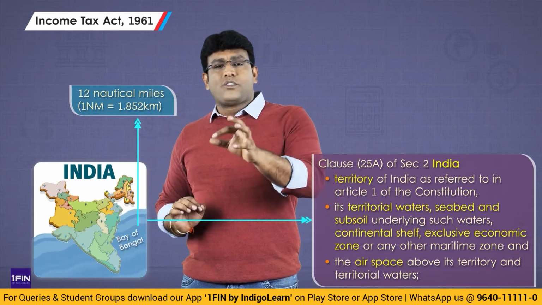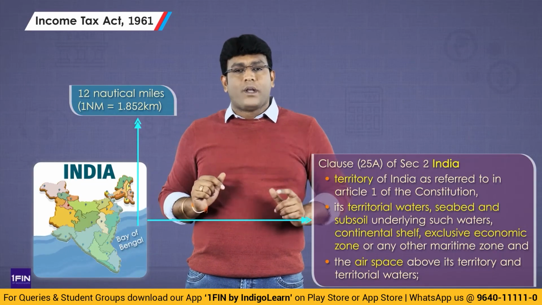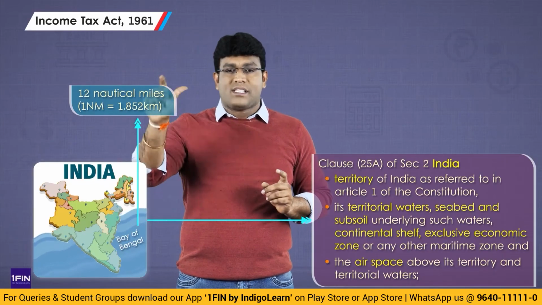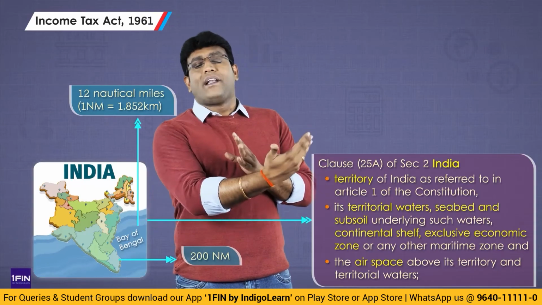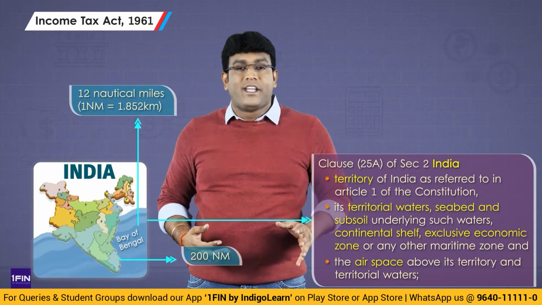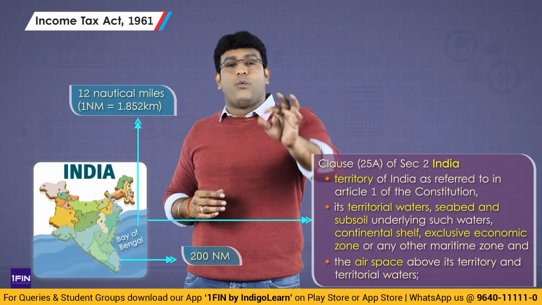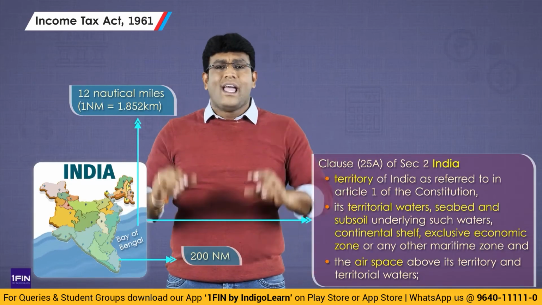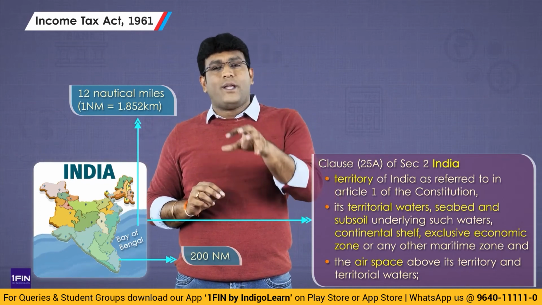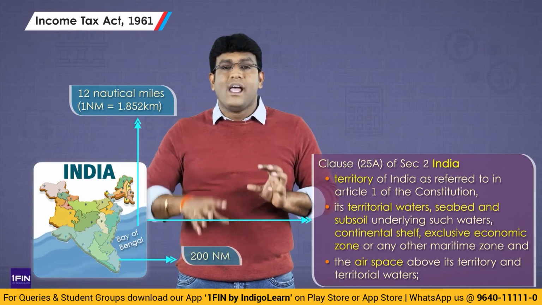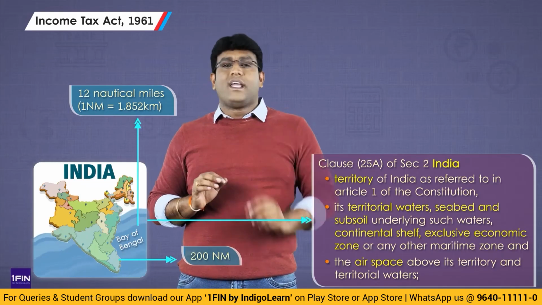Continental shelf or exclusive economic zone, name only says exclusive economic zone. So from the baseline, the baseline means the line where land is done and water begins, from the baseline up to 200 nautical miles. Up to what, my dear friends? Up to 200 nautical miles. And the name says exclusive economic zone, the fundamental reason being that exclusively only one activity is covered there, that is extraction of mineral oil. That is the only activity which is exclusively covered there.